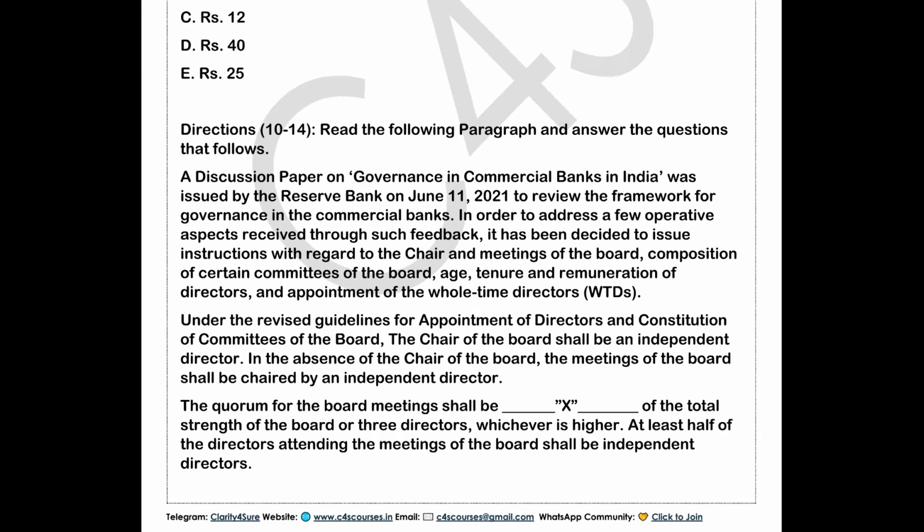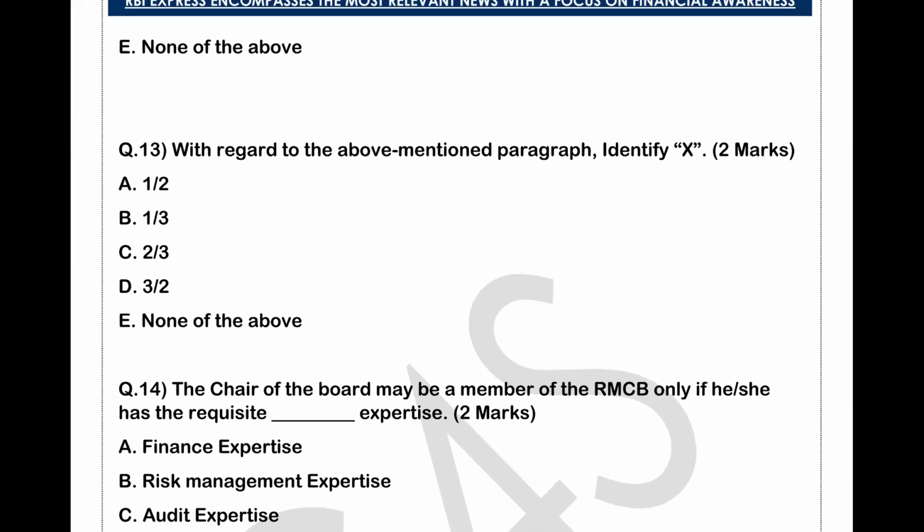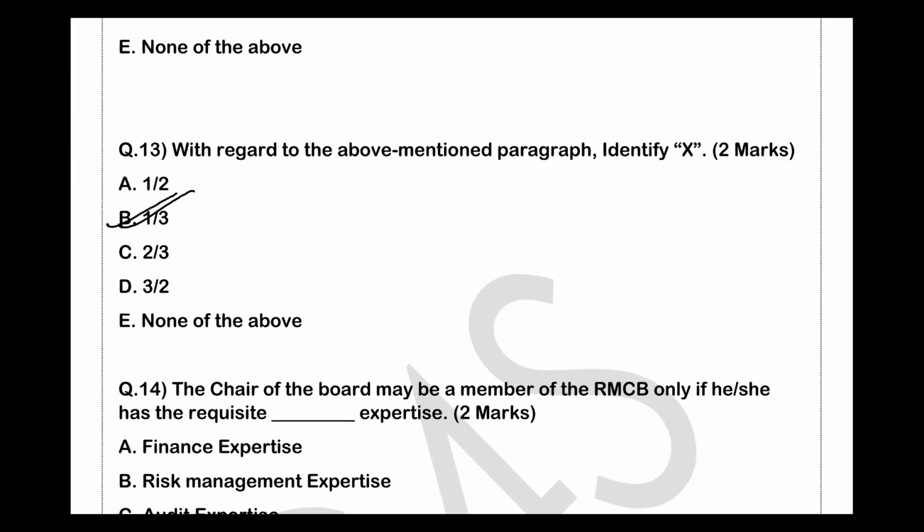1/3 of the strength. Okay. Or 3 directors. It is telling 1/3 of the strength or 3 directors. That will be the correct option. So the correct option for this will be 1/3 of the strength or 3 directors. Whichever is higher, it has been mentioned. So 1/3 of the strength will be the correct option for this question.